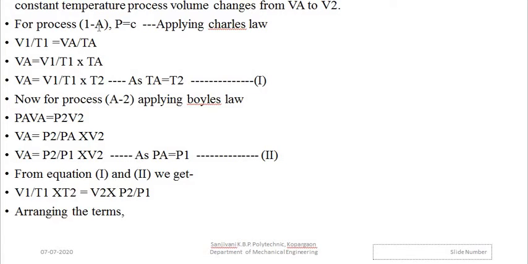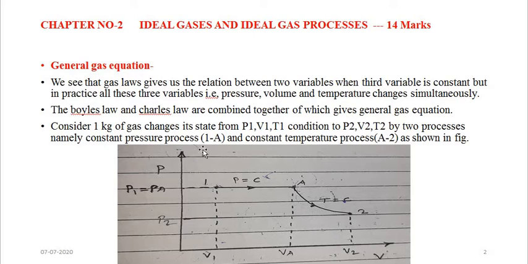Applying that at state point 1 and state point A, we write this equation as V1 upon T1 is equal to VA upon TA. In this process, pressure remains constant, but volume and temperature change. In the A2 process, volume is changing and temperature remains constant, while pressure is changing.